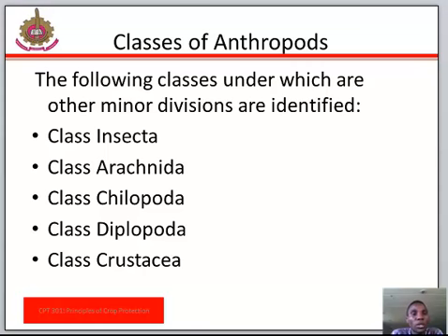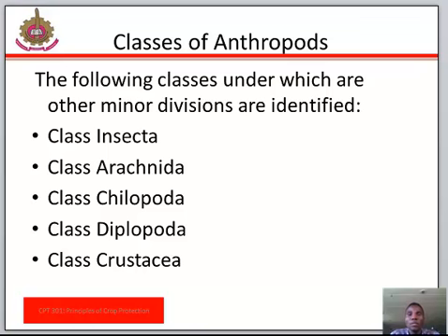Classes of arthropods. The following classes, under which are other minor divisions, are identified. Class Insecta: these have one pair of antennae, tracheal respiration, three pairs of true legs, and three body regions: head, thorax, and abdomen. Examples are grasshoppers, bees, and beetles.